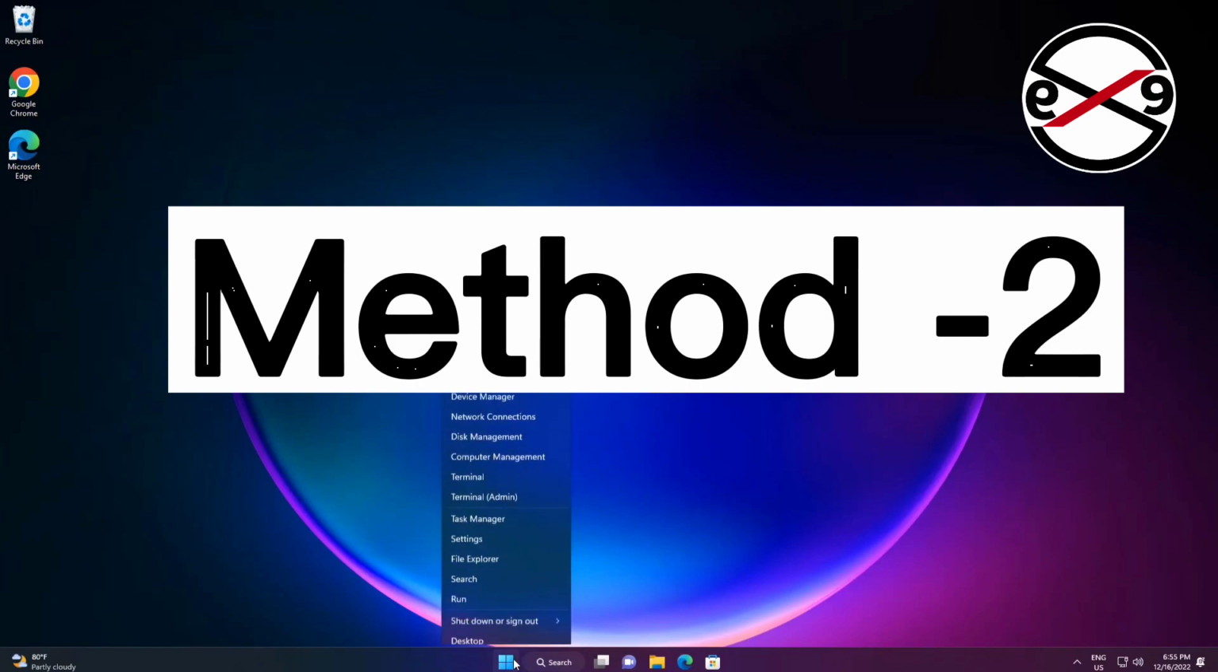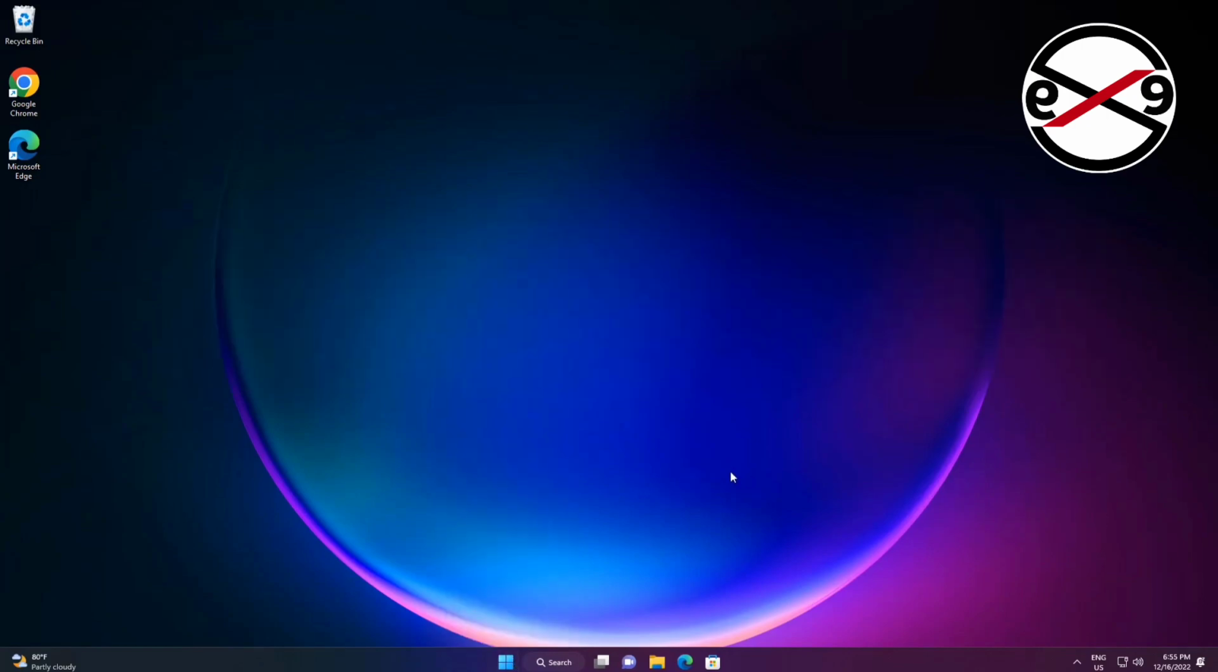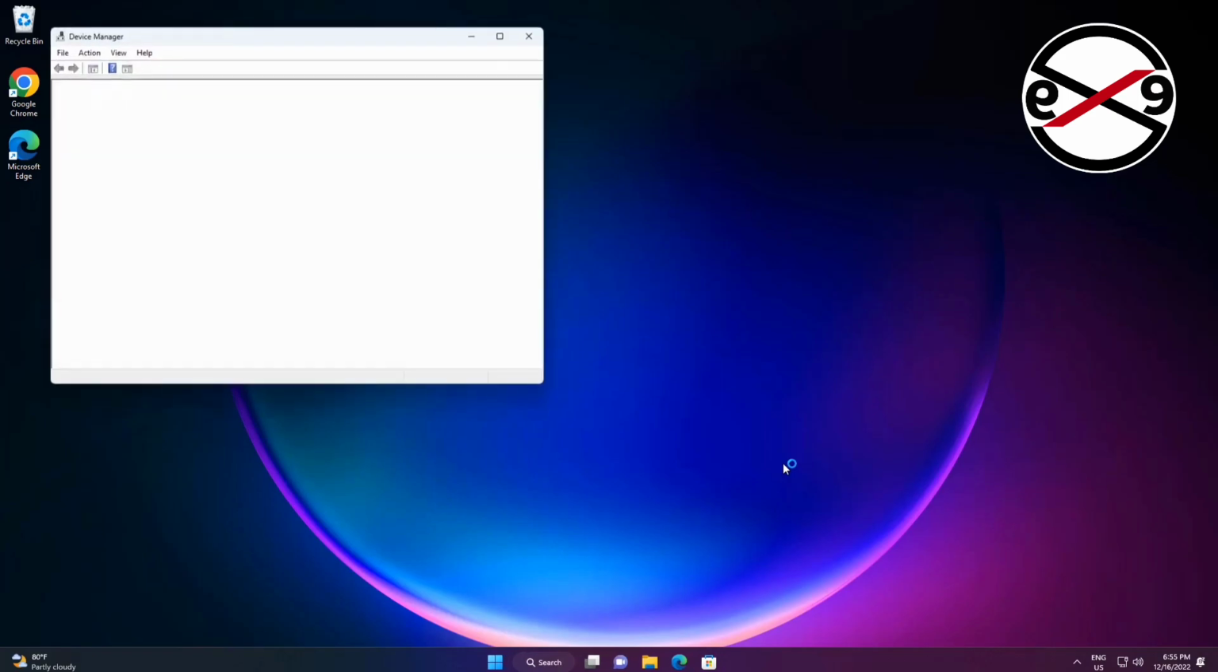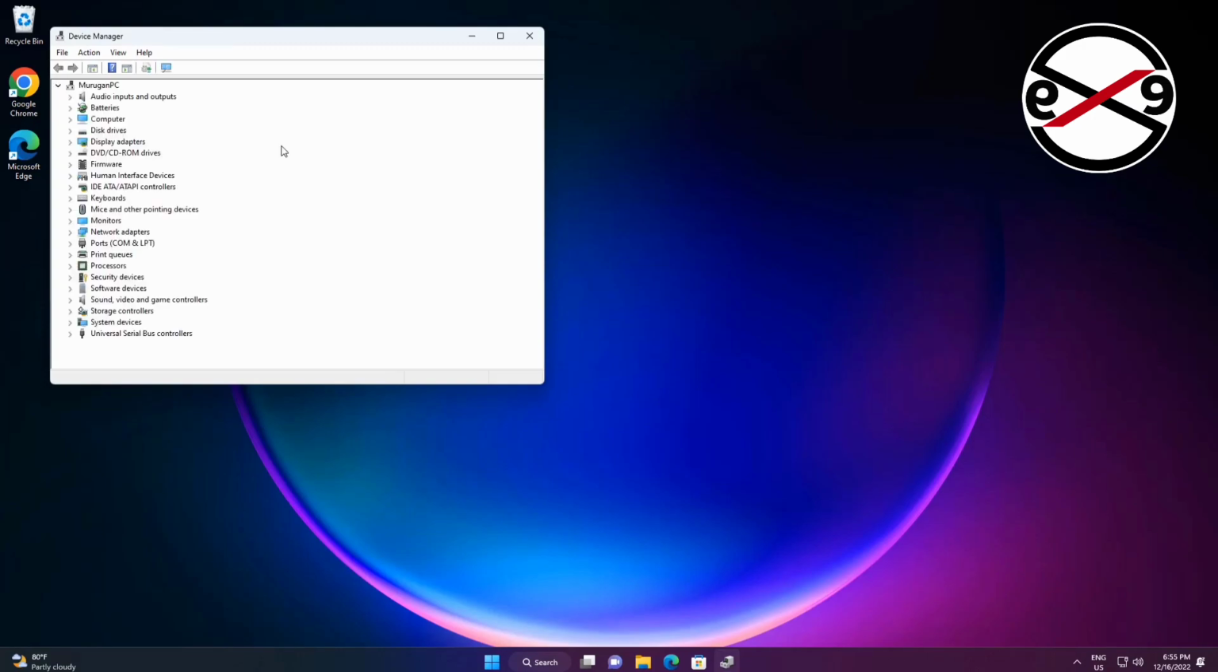Second method is right-click Start button, click Device Manager. Click and expand mice and other pointing devices. Right-click mouse, click Update Driver, click Search automatically for drivers.